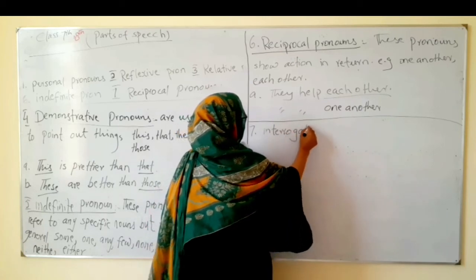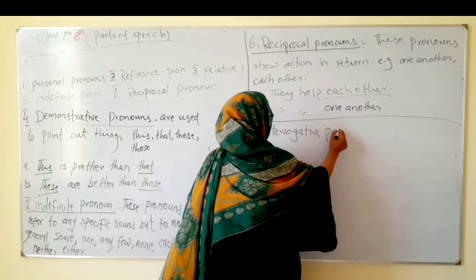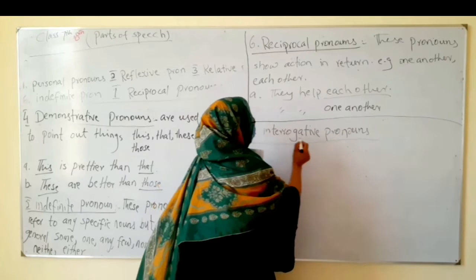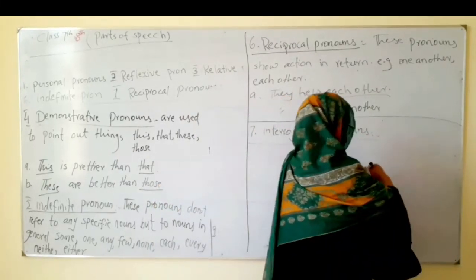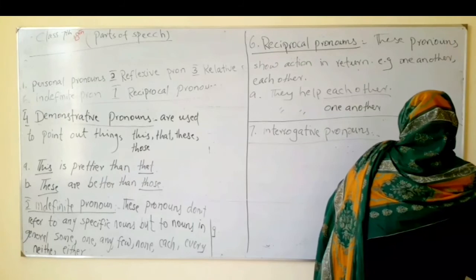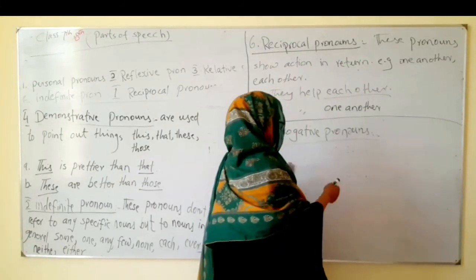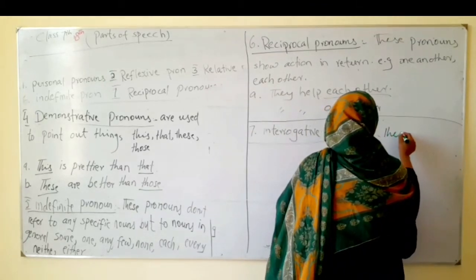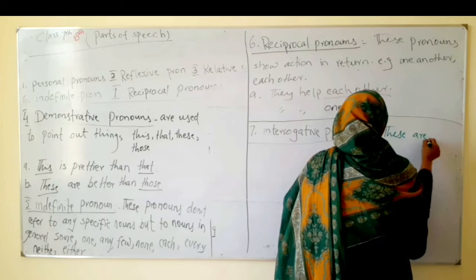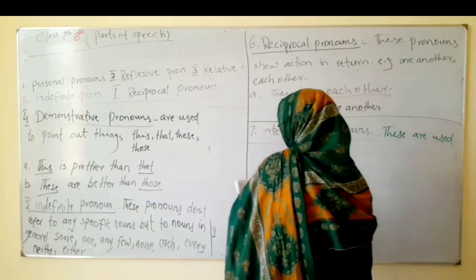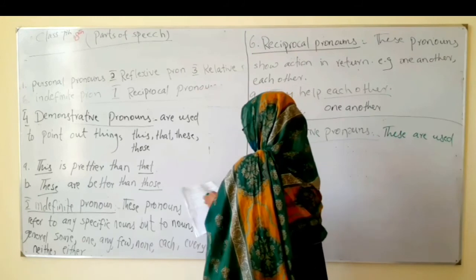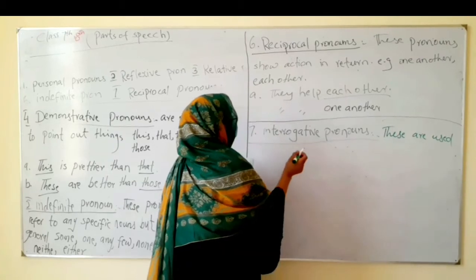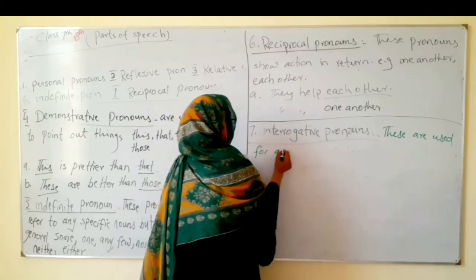They are the same as relative pronouns, but here they are used to ask questions, as interrogative means to ask questions. These are used for asking questions.